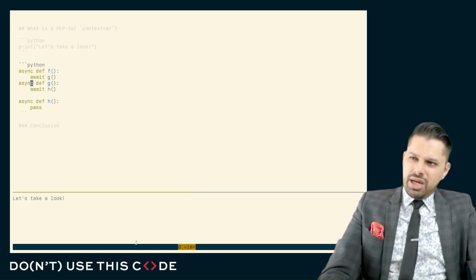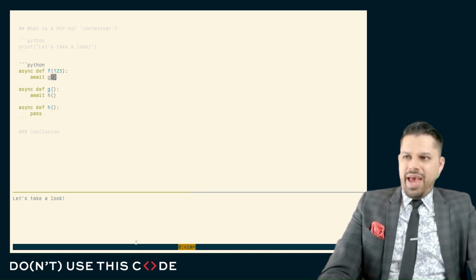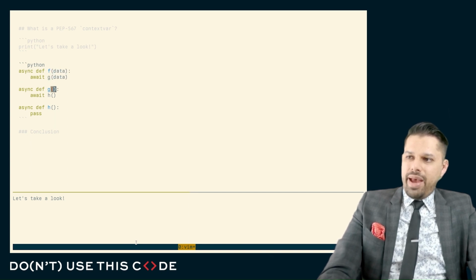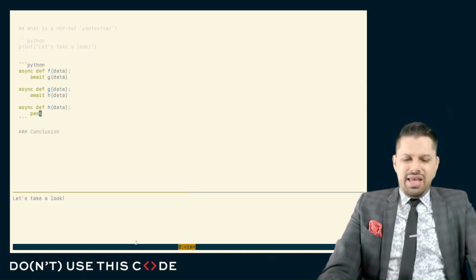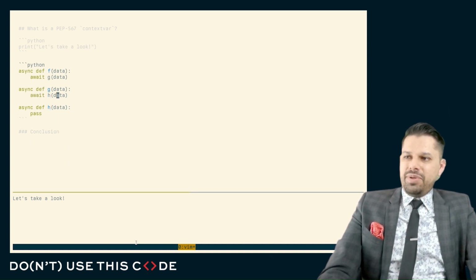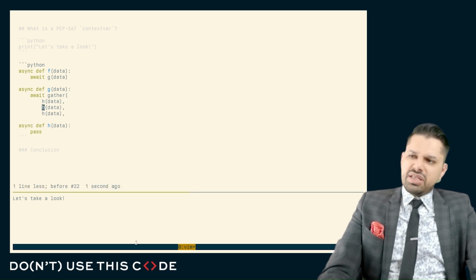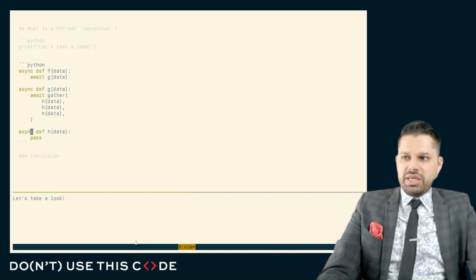If they form a strict hierarchy like this, well, the way we pass data is we just pass data down. Here we have some data, and we pass it down to here, and then we pass it down to here, and we pass it down to here, and we pass it down to there. And if it's the case that this splays out, maybe this is gathering 2 of these, well, this can still be mutable data, and it'll still be mostly pretty easy for us to understand what's going on.